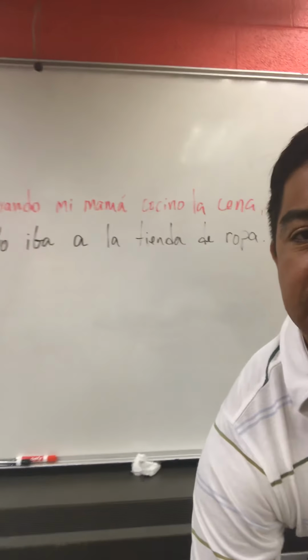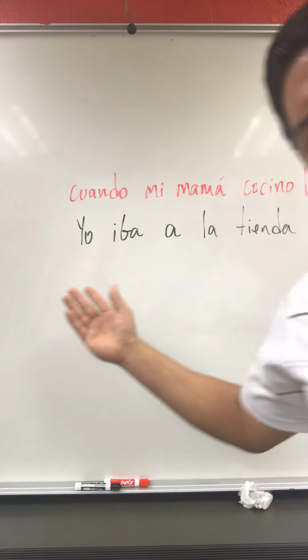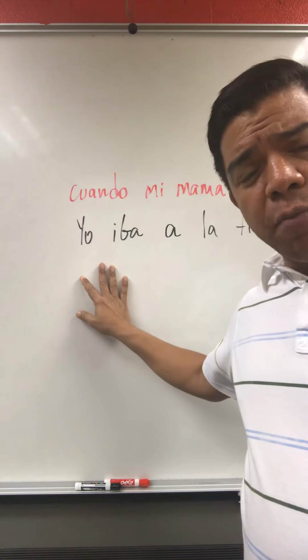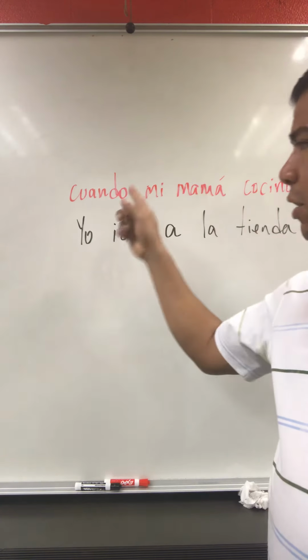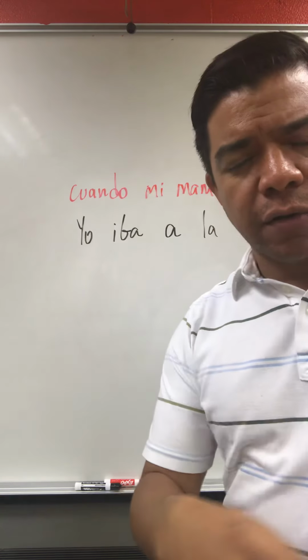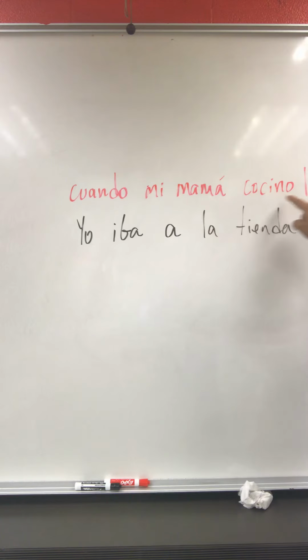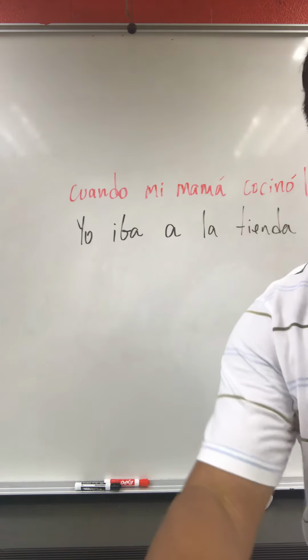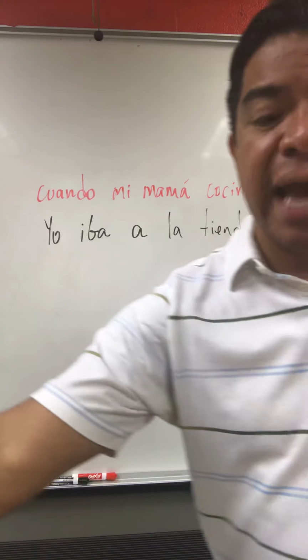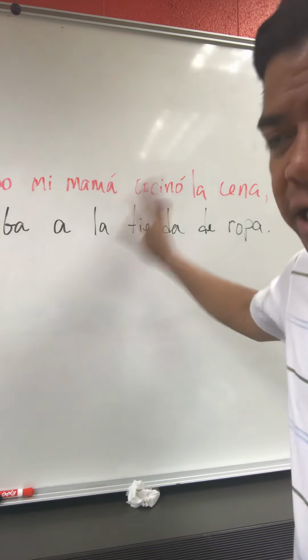Okay, hopefully this helps you guys. The sentence is, and I know you guys, and I'm sorry about this, that when I write on the board, maybe on the side of your screen, the words are backwards or something. So this is how I see it from here. Maybe I'm mistaken, but here we go. Cuando mi mamá cocinó la cena. That is an action that happened in the past and it stayed in the past. It's finished. When my mom cooked dinner, now the dinner's finished, it's all done.